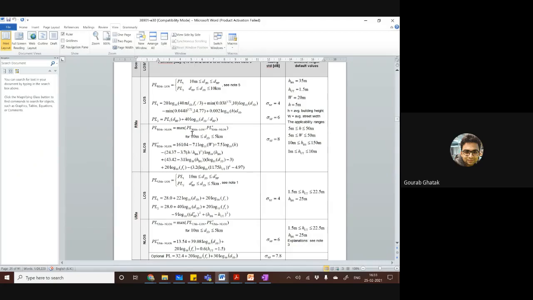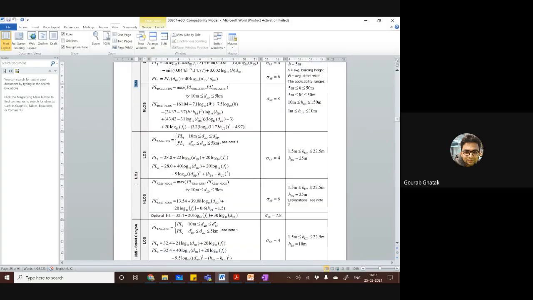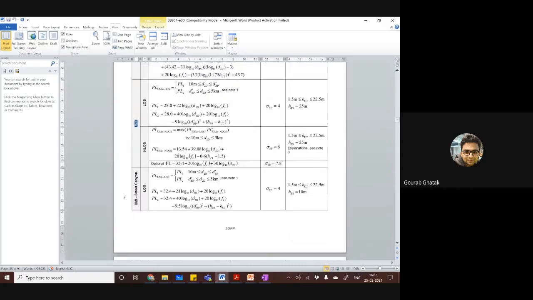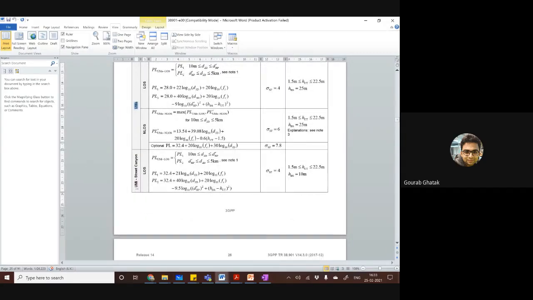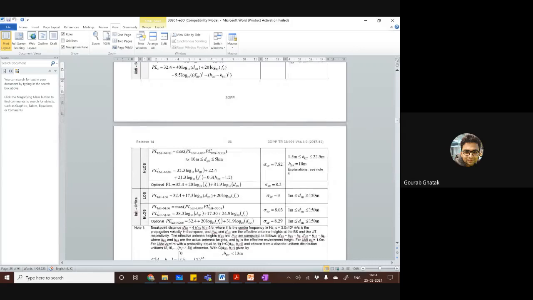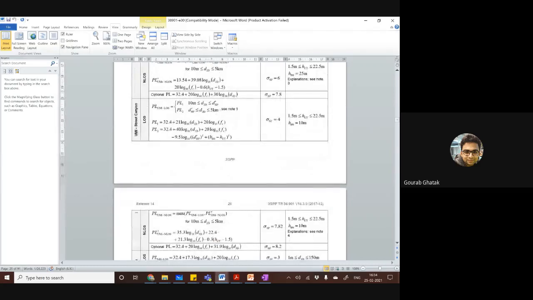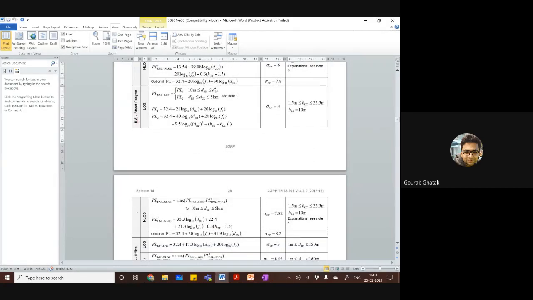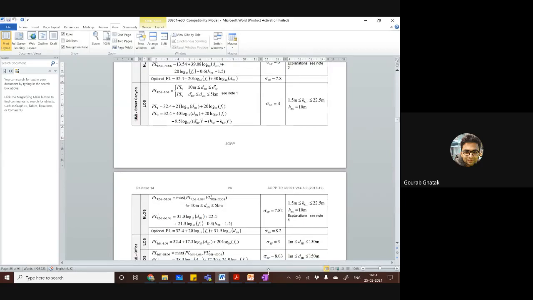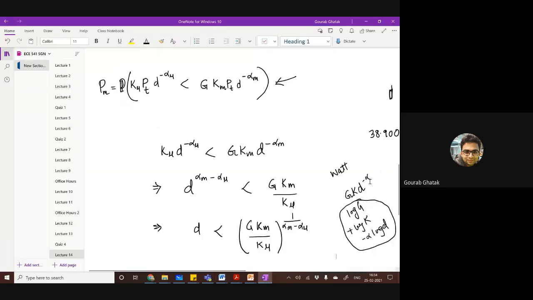What we are focusing on: RMA refers to rural macro base stations, UMA refers to urban macro base stations, UMI, one of whose models we are going to study in our upcoming modules, is street canyon. It is when the propagation is along the roads of an urban area, and INH is indoor home. These are the different path loss models for it. The only thing that I had asked you to do is to find out what these coefficients are that they are using, this alpha, right?